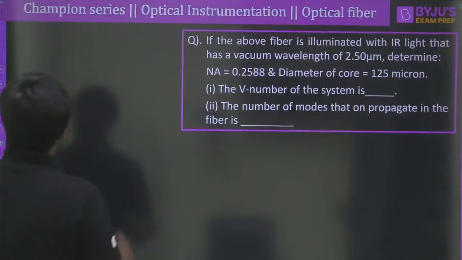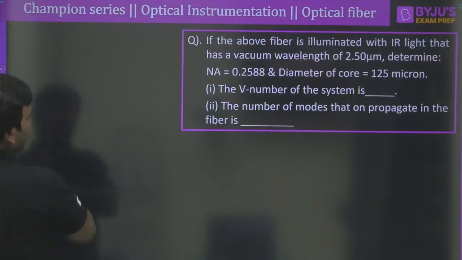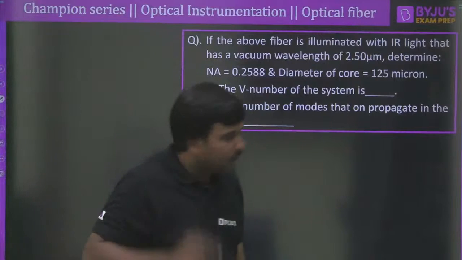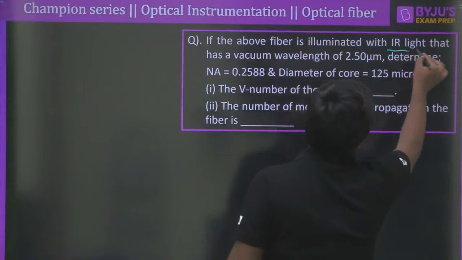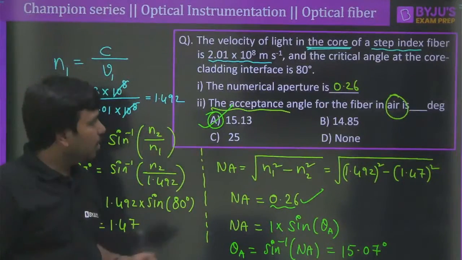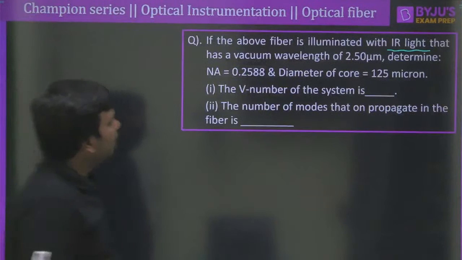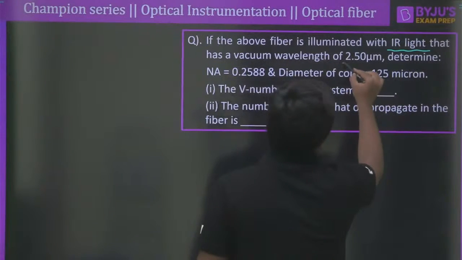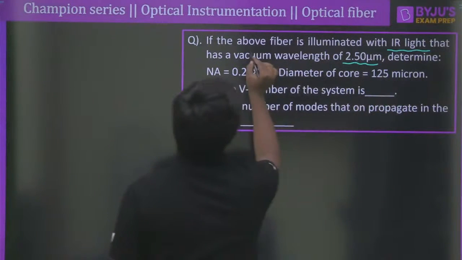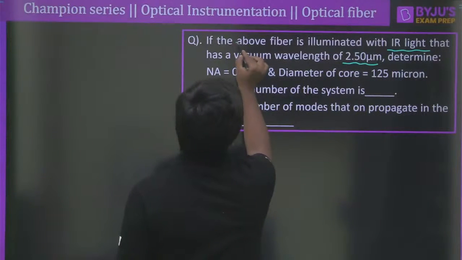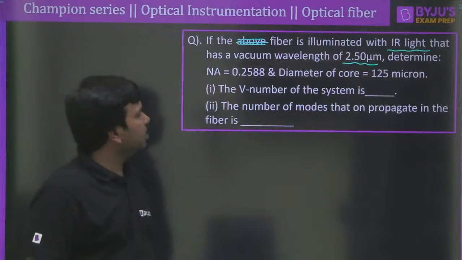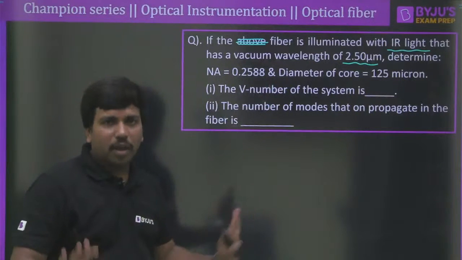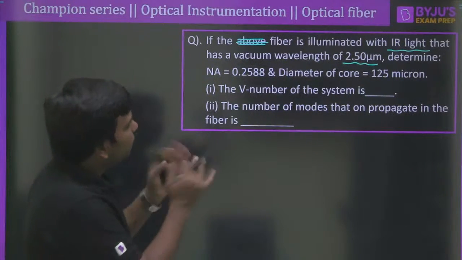So the next question, now I am expecting the answer from you. Okay, Pramit. So look at that, if the above fiber is illuminated with the IR light, so that means it is a continuation of the previous question. Let us not use this one, because the numerical aperture I have taken separately and the diameter also I have used. So let's try to do this question separately.